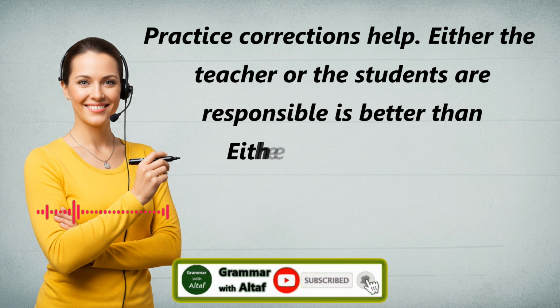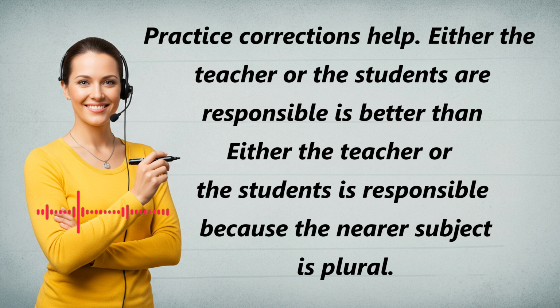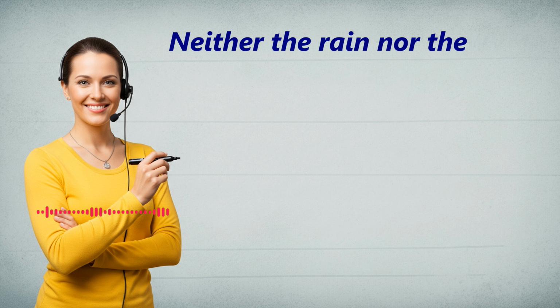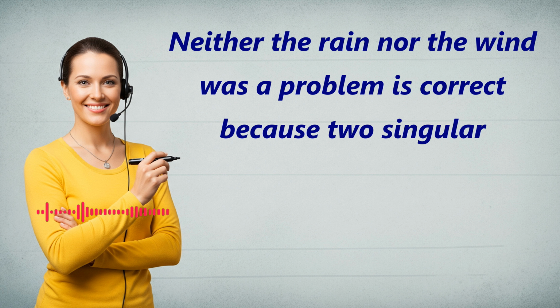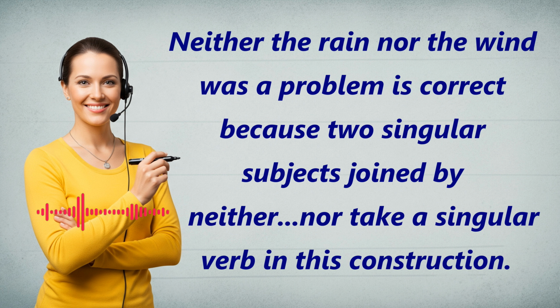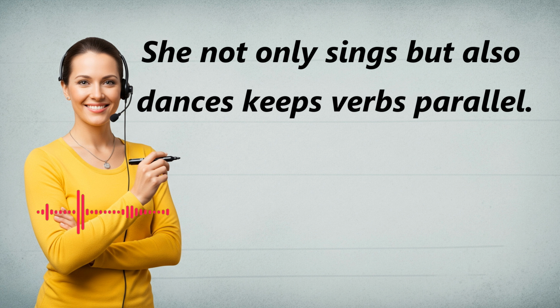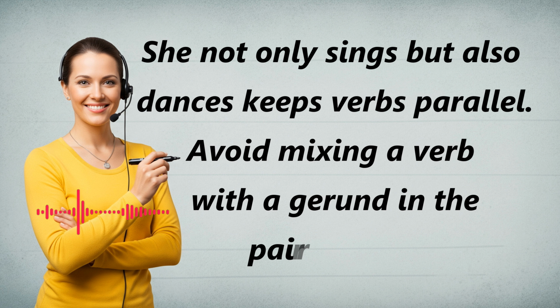Either the teacher or the students are responsible is better than either the teacher or the students is responsible, because the nearer subject is plural. Neither the rain nor the wind was a problem is correct because two singular subjects joined by neither, nor take a singular verb in this construction. She not only sings but also dances, keeps verbs parallel. Avoid mixing a verb with a gerund in the paired parts.